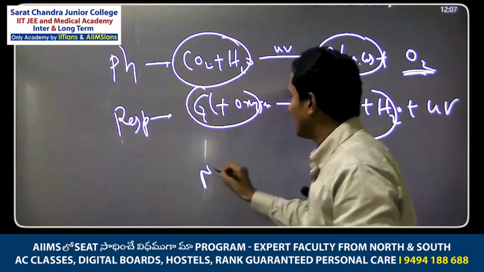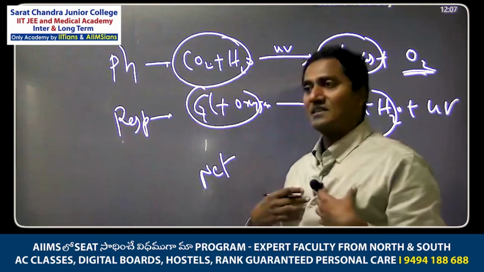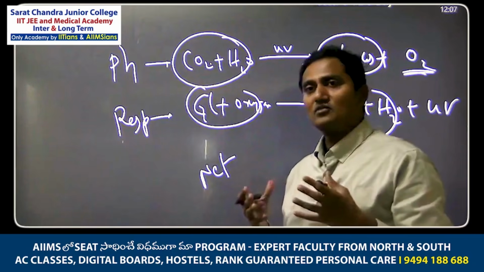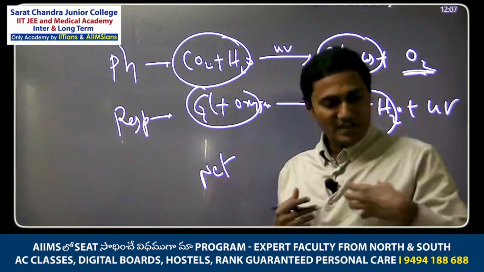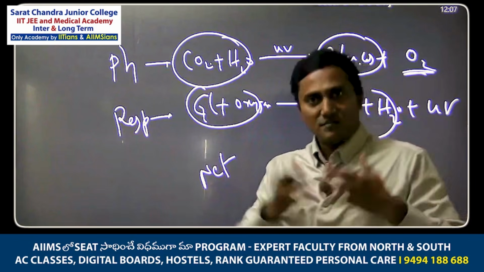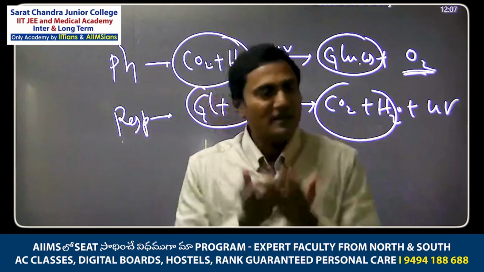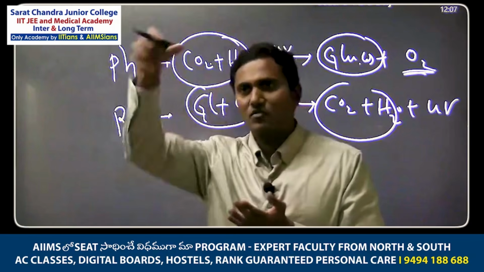What is net? Net, for example, my salary is 10,000 rupees, but 5,000 cut as tax, everything. Only 5,000 comes to my pocket, let us say. The 5,000 is a net. My salary may be 10,000, but I get only 5,000. Remaining are cut in whatever loans, whatever.